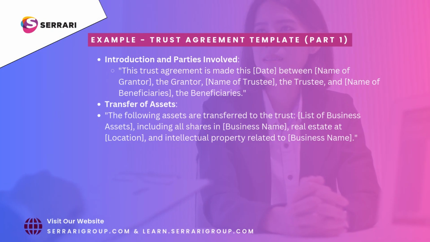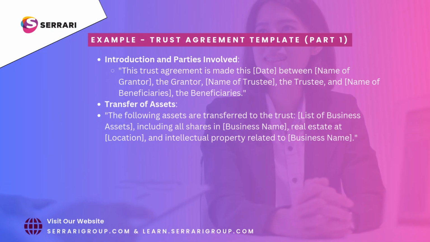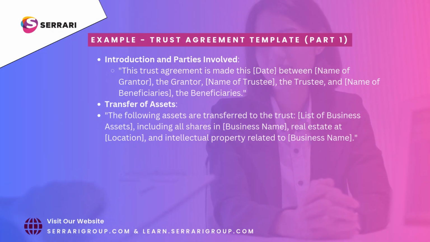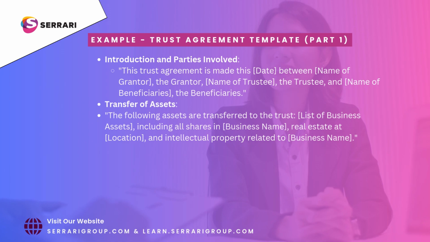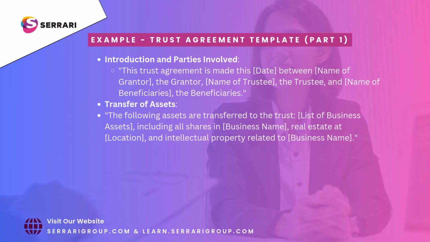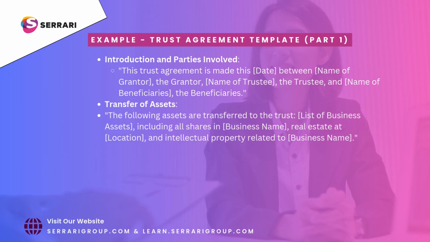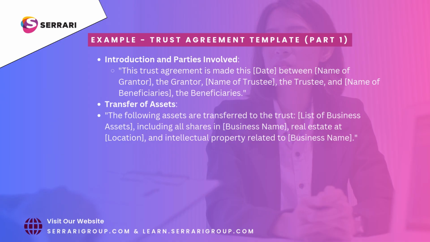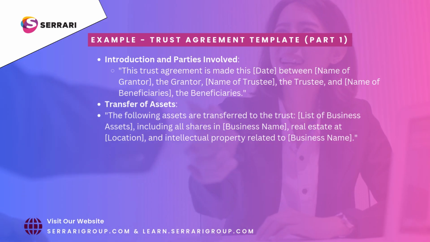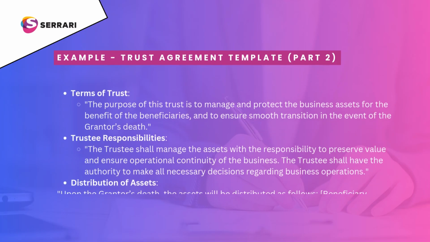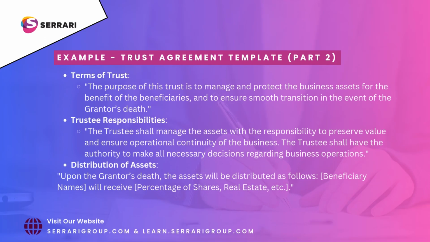Example Trust Agreement Template, Part 1. Introduction and parties involved. This trust agreement is made this date between name of grantor, the grantor, name of trustee, the trustee, and name of beneficiaries, the beneficiaries. Transfer of assets. The following assets are transferred to the trust. List of business assets, including all shares in, business name, real estate at, location, and intellectual property related to, business name.